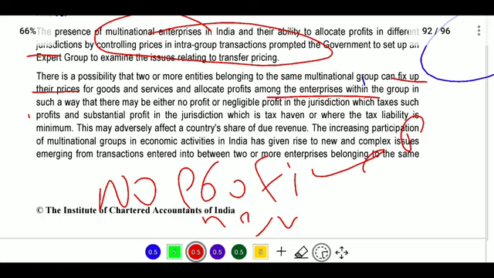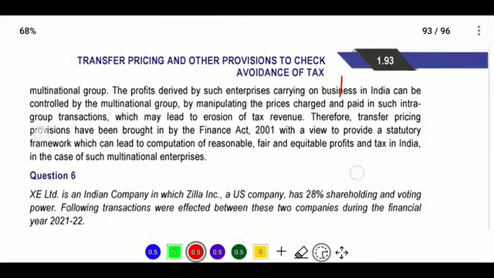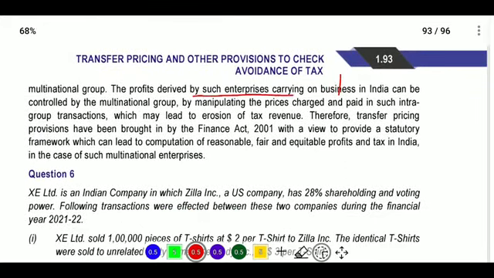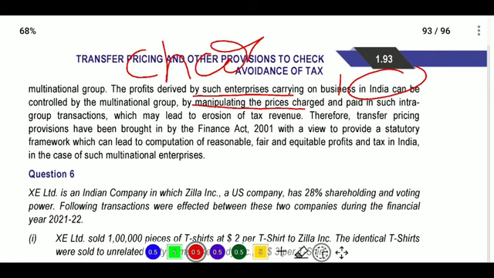Next, for this reason, the increasing participation of multinational groups in economic activities. Nowadays, multinational companies are investing in India through international transactions, giving rise to new and complex issues. For these complex issues, profit derived from enterprises carrying on business in India can be controlled by multinational groups by manipulating prices charged. Whatever they are charging, they are manipulating, and whatever they are paying, they are manipulating.